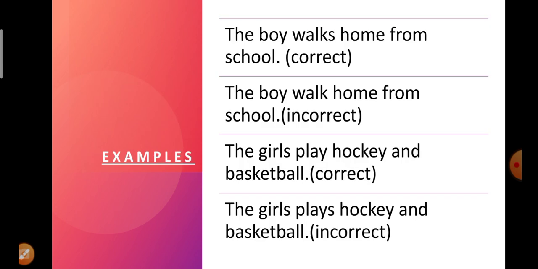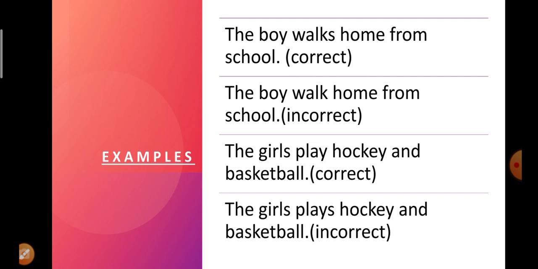For example, the boy walks home from school. The boy is a singular subject, whereas walks is the singular form of the verb. That is why this matching of subject as well as the verb makes the correct sentence. Whereas when we say the boy walked home from school, this sentence will be incorrect because the proper matching of verb and subject has not been done here. That is why the sentence is incorrect.